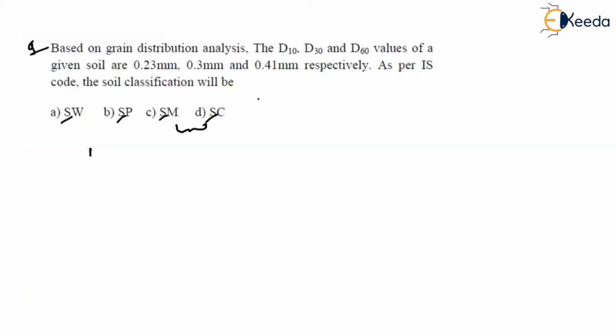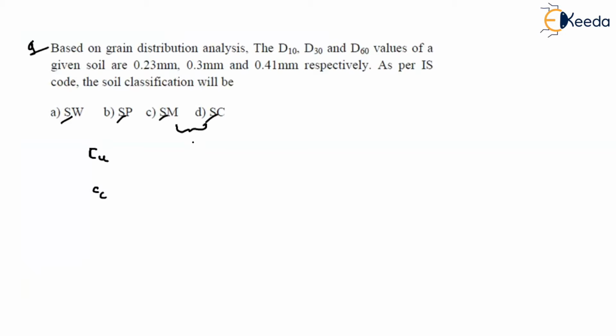Without wasting time, how can I understand whether it is poorly graded or well graded? Depending upon the values CU and CC. What should be the value of CU and what should be the value of CC for finding whether it is well graded or poorly graded?